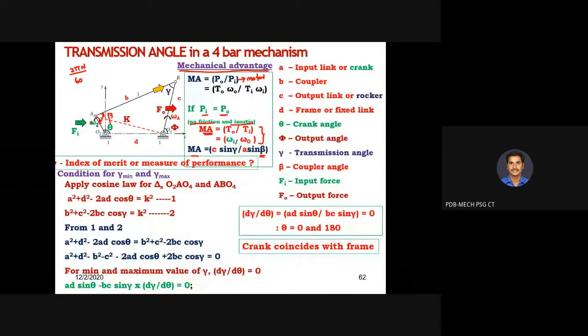As far as the mechanism is concerned, we are going to mainly focus on the transmission angle, because beta, that is the coupler angle, is least significant. But for finding out the mechanical advantage, we are going to use this formula. I leave it to you to understand how this equation is arrived at. It is a derivation actually. You can refer to the textbook. For the time being, you can make a note of this: C sin gamma divided by A sin beta. With this formula also, you can find out the mechanical advantage of the mechanism.